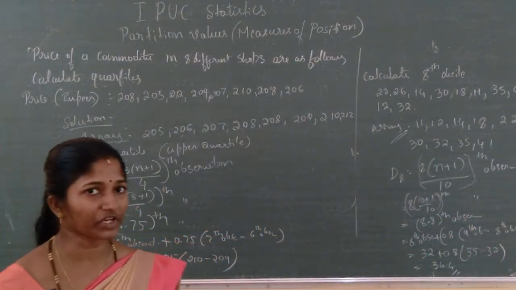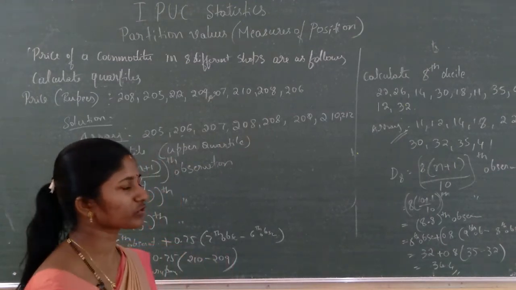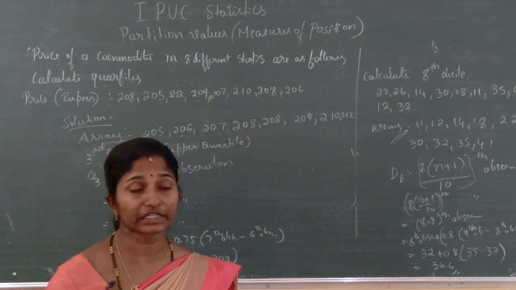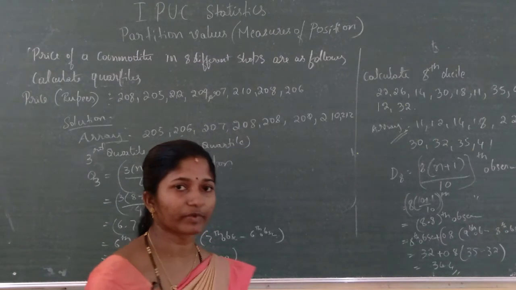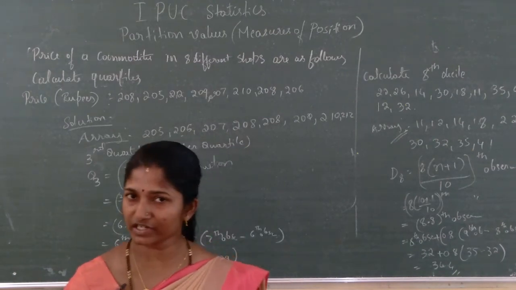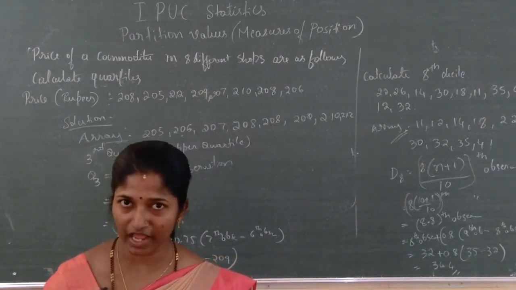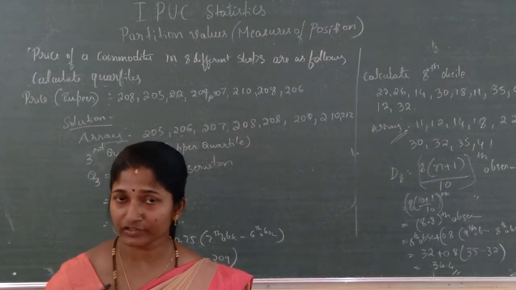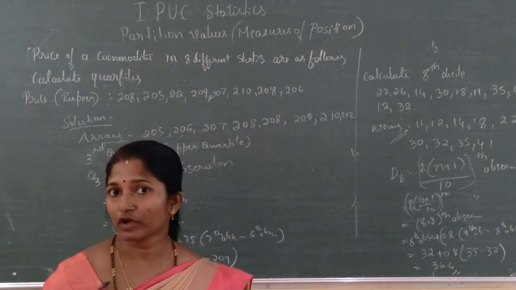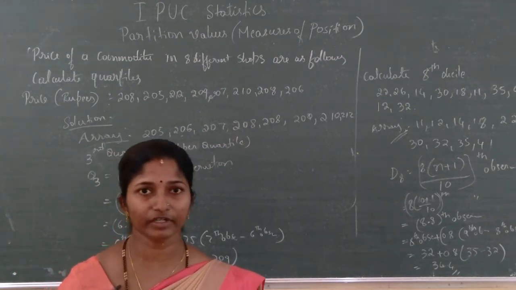See, what you have studied in the median is the same type. This is not so difficult. If you are clear in the median, then it will become very easy. Only the change is: in deciles 10, in quartiles 4, in percentiles you have to write 100. Okay. Thank you.